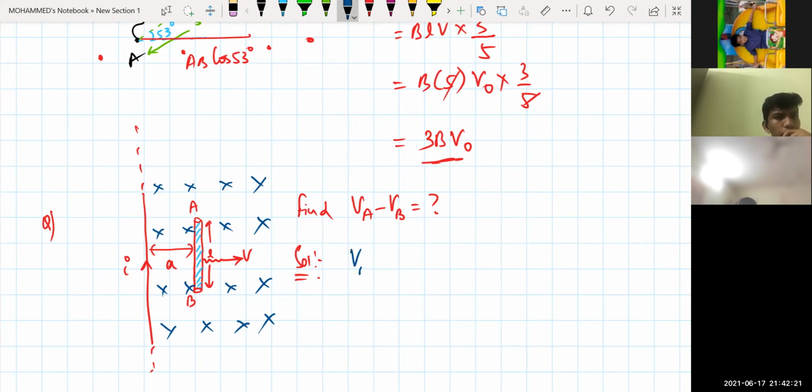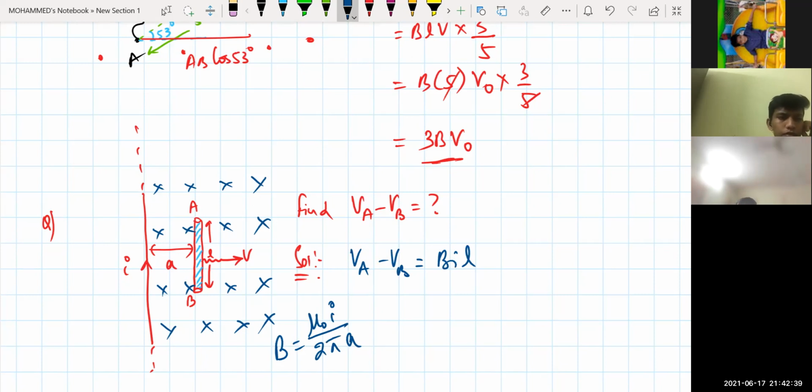Can you tell me, VA minus VB is equal to B into V into L, right? Yes, sir. What is the B for this rod? For an infinitely long wire, you know the formula. B is equal to mu naught I divided by 2 pi A.